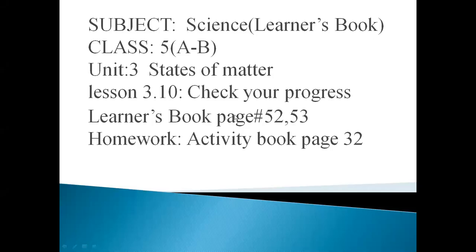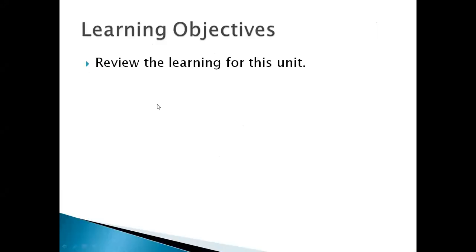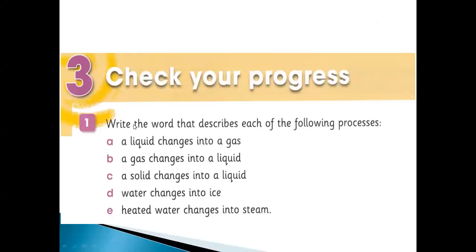Astronomy Grade 5. This is the summary video for today's lesson. Subject Science, Unit 3, Lesson 3.10. Check your progress, from your Learn book, page number 52-53. And your homework for today, page number 32 from your activity book. This is the last lesson from Unit 3. So let's start. Check your progress.